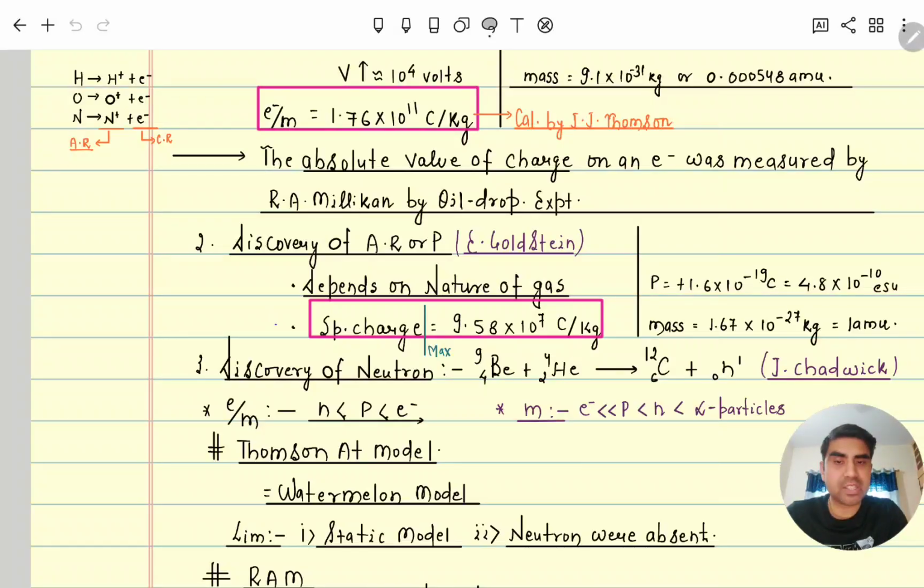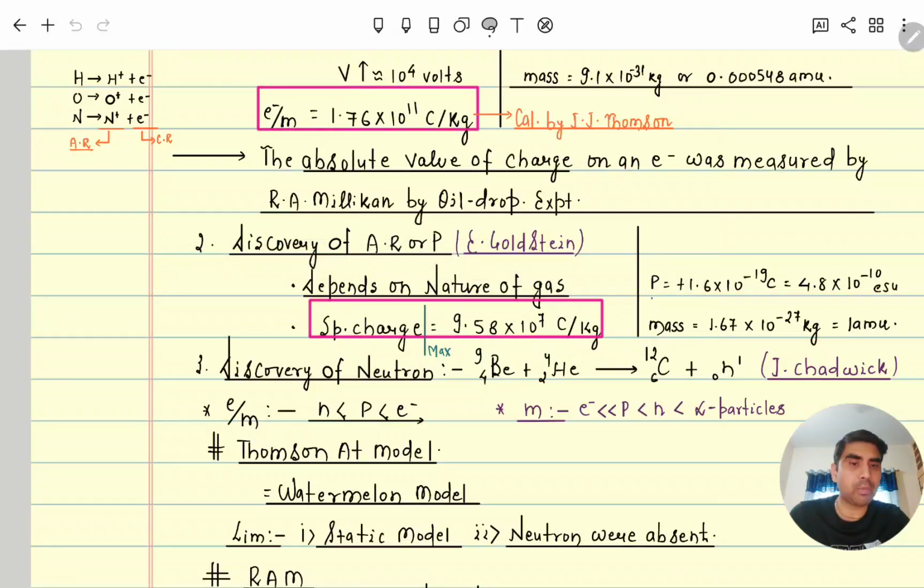Another one is the specific charge, which he calculated. So charge by mass, you can see the charge is already +1 unit for everyone. So this has the same charge, 1.6 into 10 to the power minus 19 coulomb, but mass-wise different gases have different mass. In q by m, if the mass is more, the specific charge will be less. So the minimum mass is for hydrogen, which means for hydrogen the specific charge is maximum, and the specific charge depends on the nature of the gas.